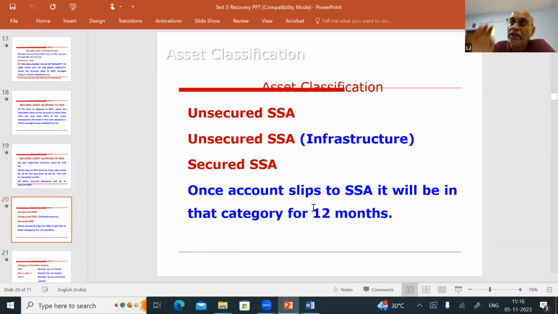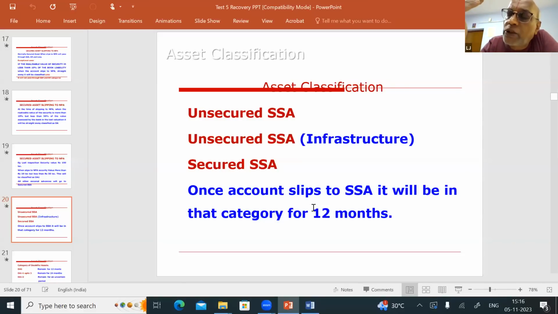Now the next question is, you know what a substandard asset is. Either an unsecured advance will become substandard or a secured advance will become substandard. When an unsecured advance becomes substandard, it is called unsecured substandard. And what is an infrastructure advance? I told you.